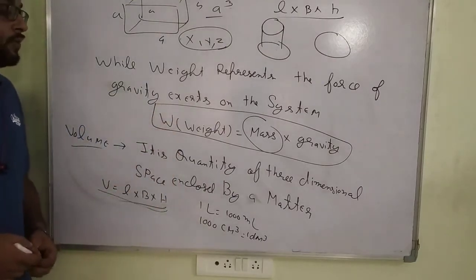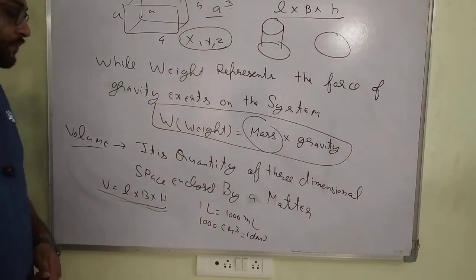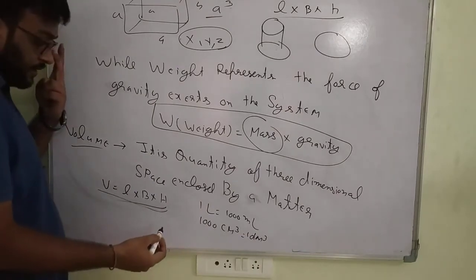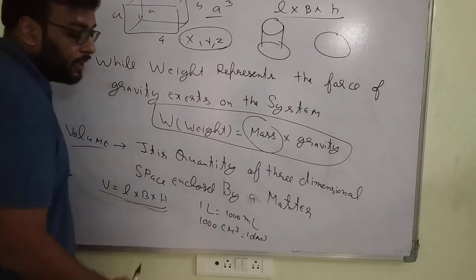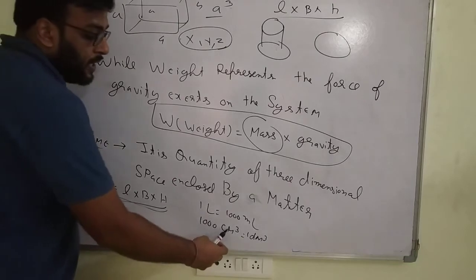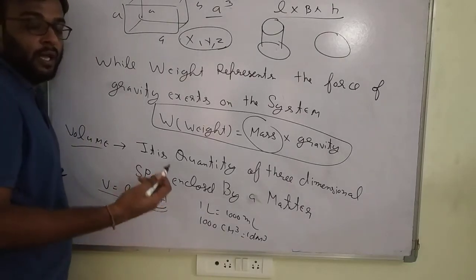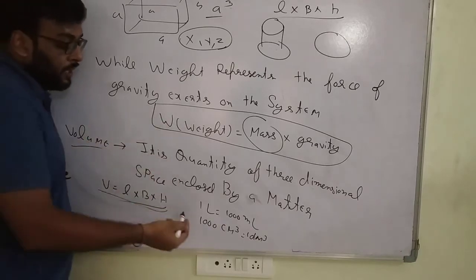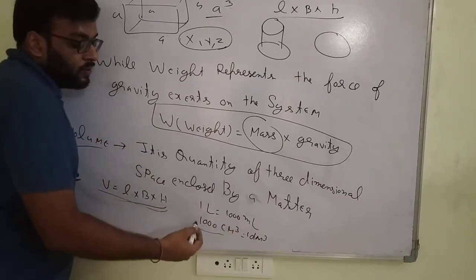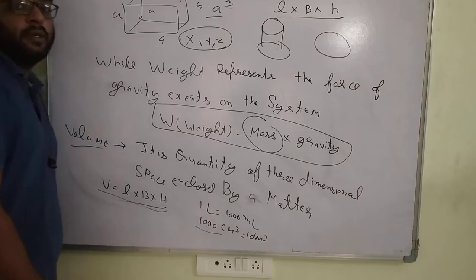There are different units of volume we are considering. Generally, 1 liter is equal to 1000 ml, and 1000 cubic centimeters is equal to 1 liter. Also, 1000 cubic centimeters is equal to 1 cubic decimeter.